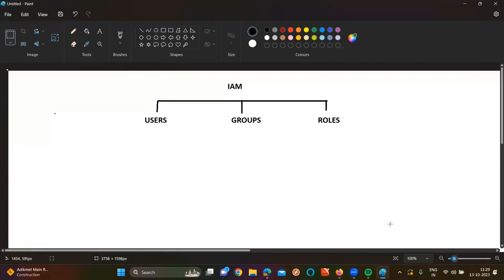If I want to work only on some specific day, at a specific time, and on a specific service only, in that case I'll create a role for it. For example, let's understand the scenario. Once in a month, I want to do deployment on the production environment. Once in a month, and that too only on a particular EC2 instance. Sir, am I doing this activity regularly or irregularly?